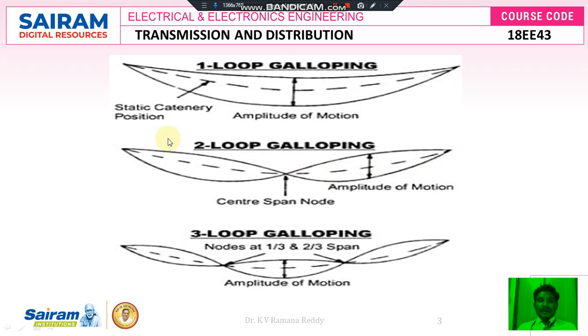However, here we are seeing the two loop structure. It is also one of the galloping structures, which is called two loop galloping. The two loop galloping is also called as